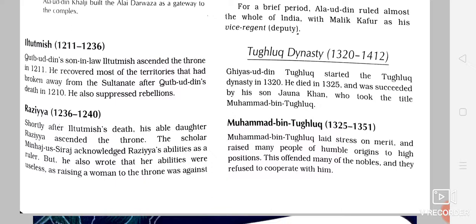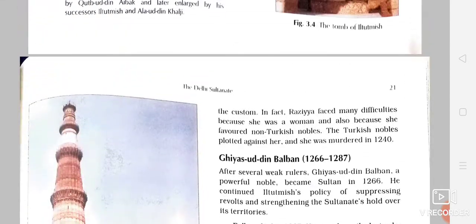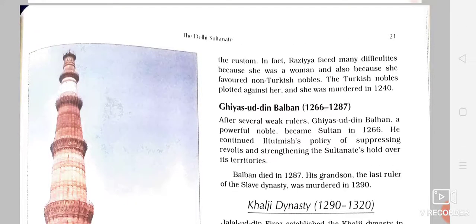So this made the Turkish people angry, because after all Razia was also Turkish, Iltutmish was also Turkish, Qutbuddin Aibak was also Turkish. But Razia also favored the non-Turkish people and ministers and appointed them in her court. So this way the Turkish nobles plotted against her. Plotted means they made conspiracies against her to kill her, to murder her. And finally, sadly, she was murdered in the year 1240.